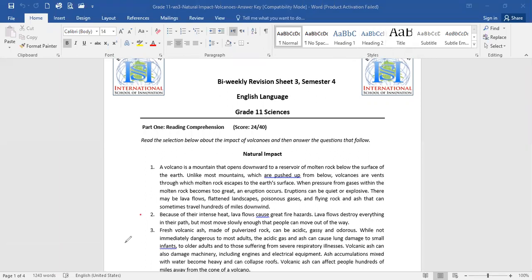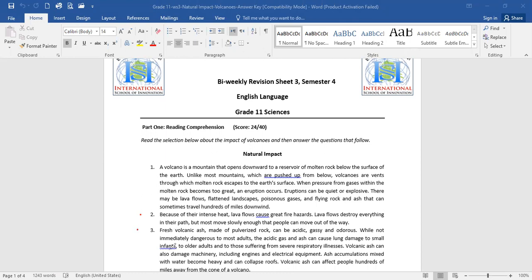Paragraph two, because of their intense heat, lava flows cause great fire hazards. Lava flows destroy everything in their path, but most move slowly enough that people can move out of the way. We have recently, in the past week, seen a volcano explode, and we have seen awesome pictures taken by drones. They were so close to the path of the lava, almost touching it, and it was possible for scientists to take those awesome images and even videos of the flowing lava.